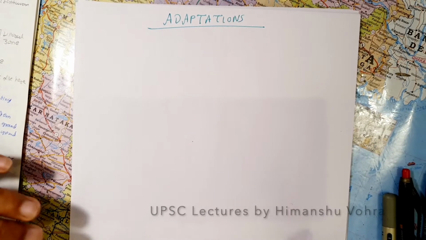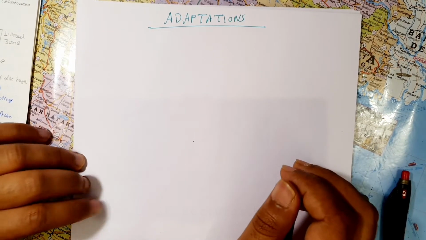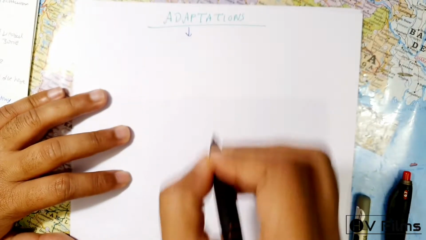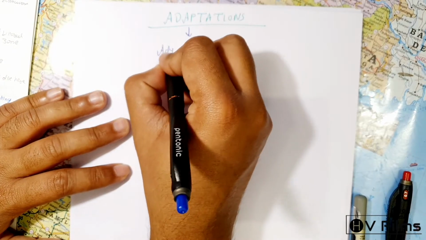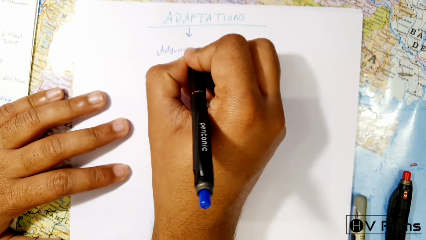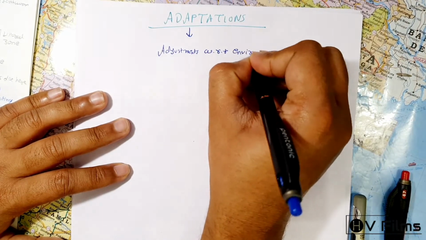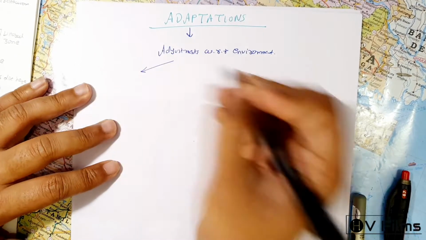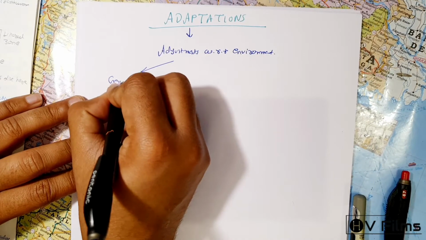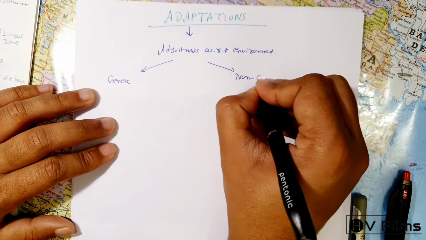In this lecture, we will discuss adaptations. Adaptation, in layman's terms, is what we call adjustments with respect to the environment. So these are just adjustments with respect to the environment. These can be genetic or non-genetic.